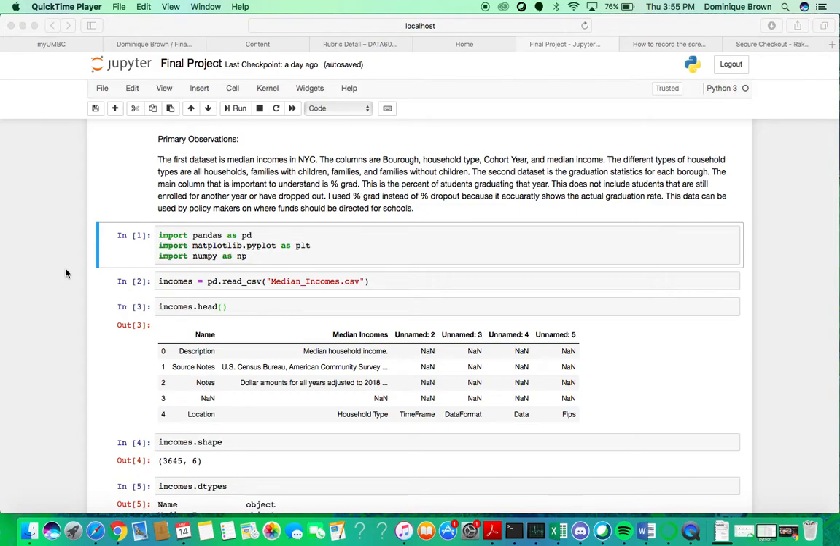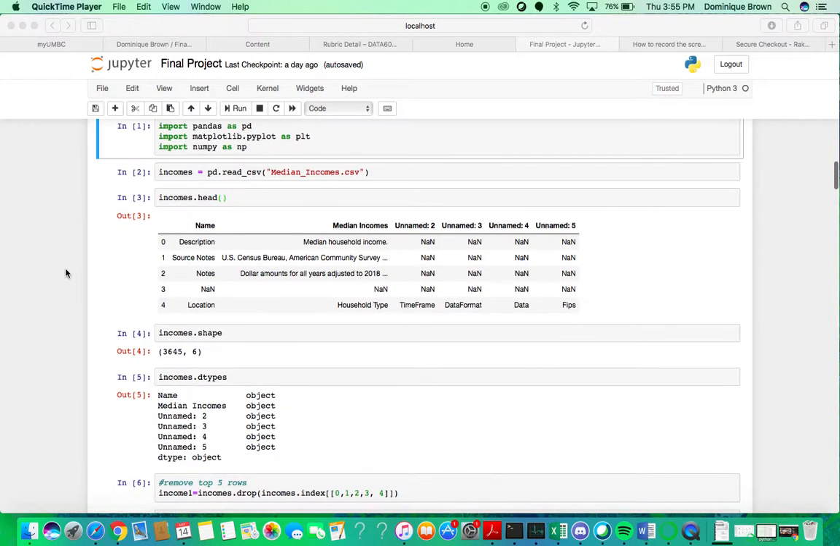The second data set is the graduation statistics for each borough. The main column that's important to understand for this project is percent grad. This is the percent of students graduating that year. This does not include students that are still enrolled for another year, such as a 5th or 6th year, or have dropped out. I used the percent grad instead of percent dropout because it more accurately shows the actual graduation rate, and this data can be used by policymakers on where funds should be directed for schools in New York City.